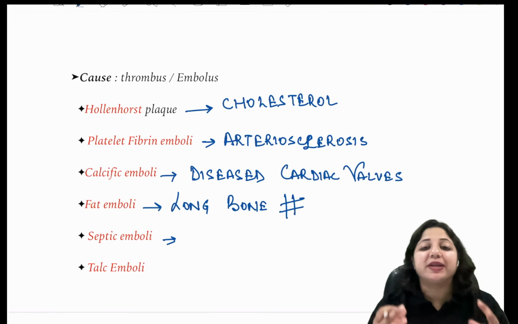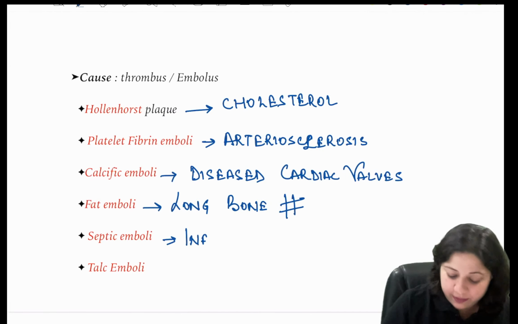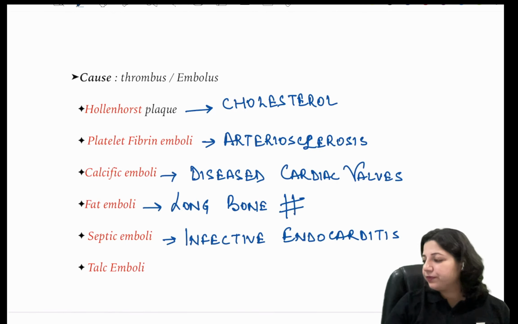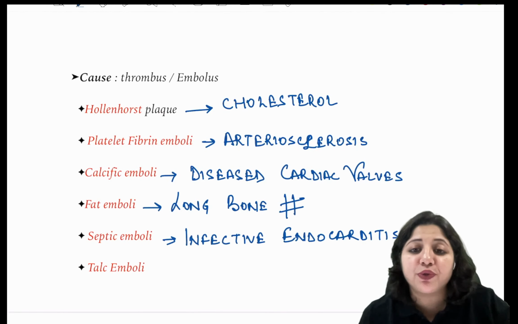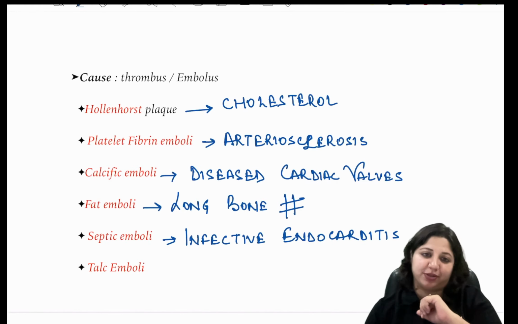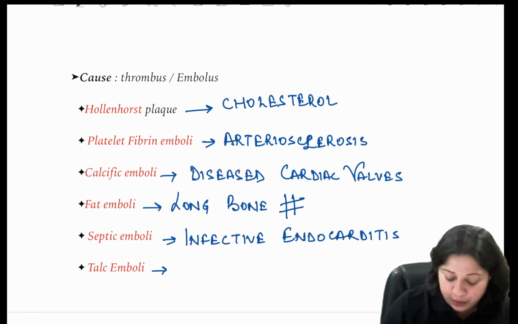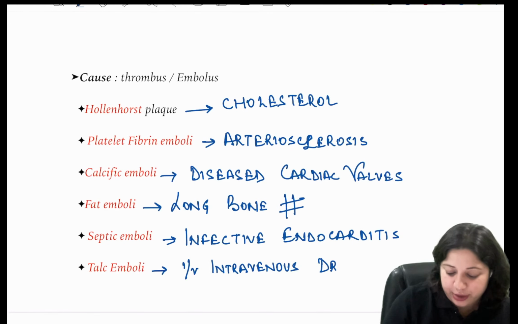Septic emboli. So what is the source of septic emboli? The septic emboli comes from infective endocarditis. Yes, Renu, you're right. Fat emboli come from long bone fractures, but what you need to add to your learning here is: septic emboli come from infective endocarditis, and talc emboli come from intravenous drug users.